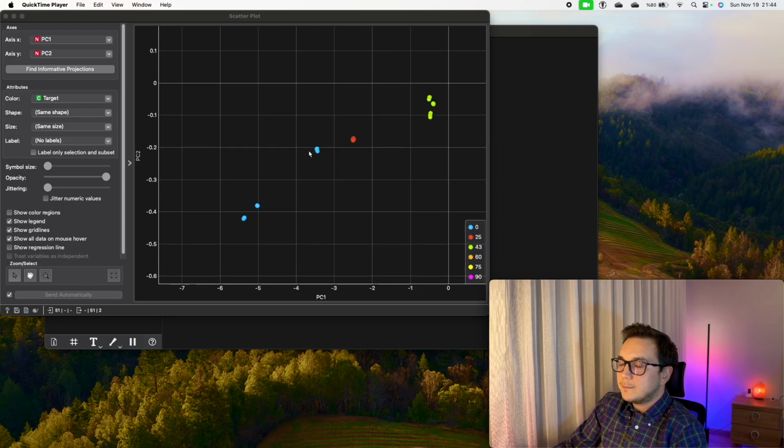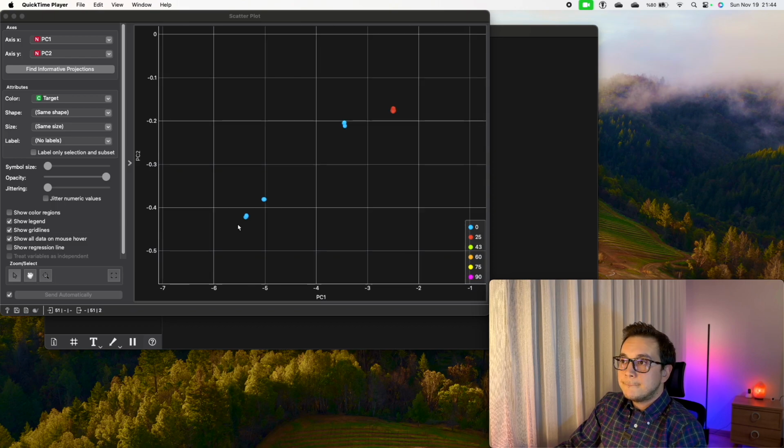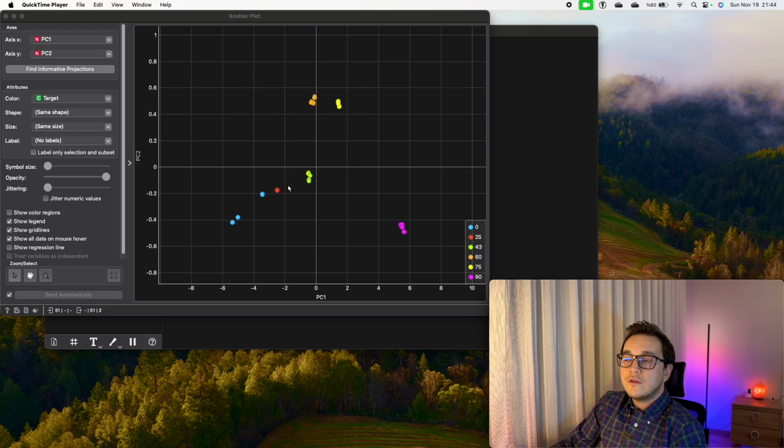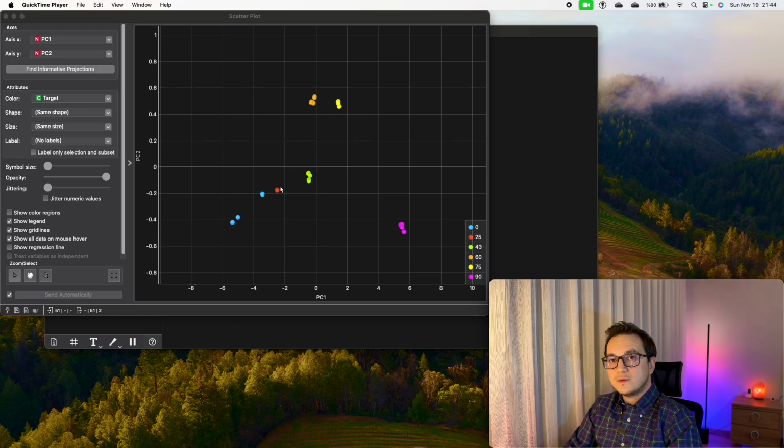And when you look at that blue parts, they're all zero, but you see they're different. Actually, we know the reason. It is most likely by keeping them into different relative humidities. What we did, we used same desiccators for all 25, 43, 60, 75, and 90 samples.